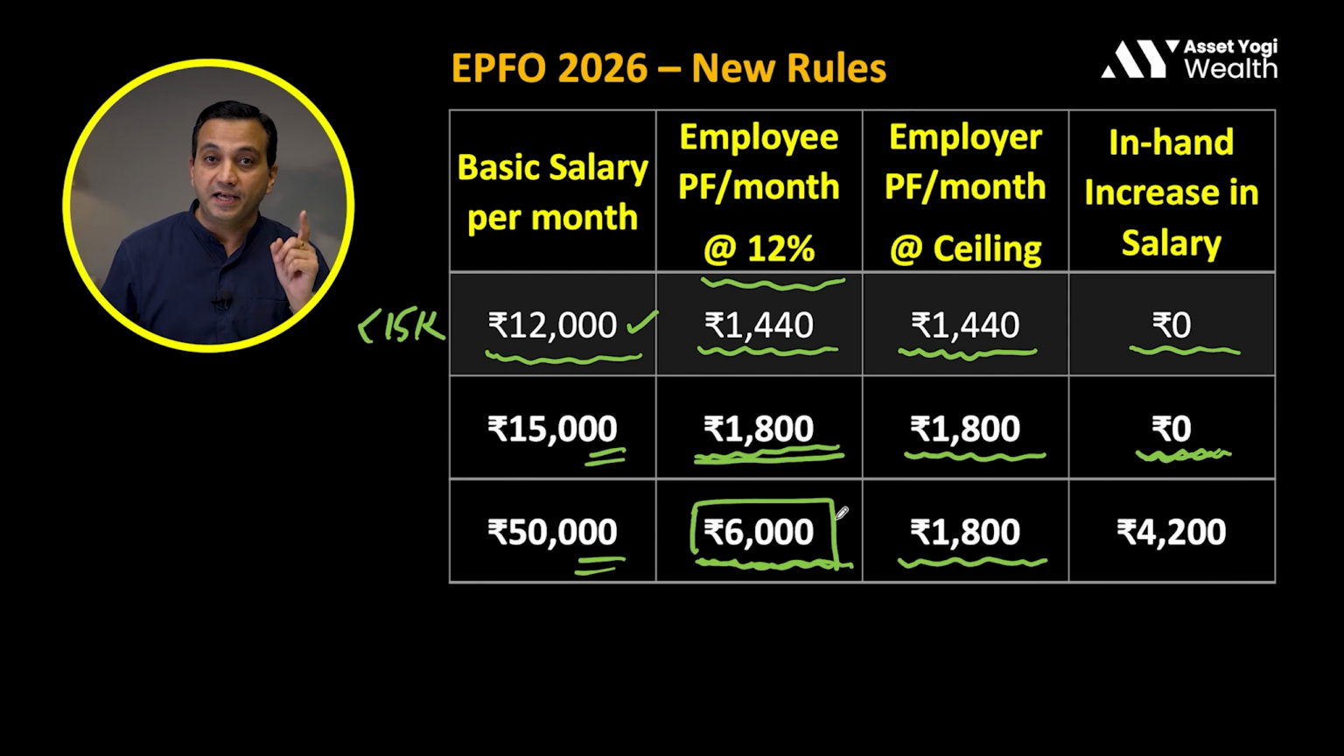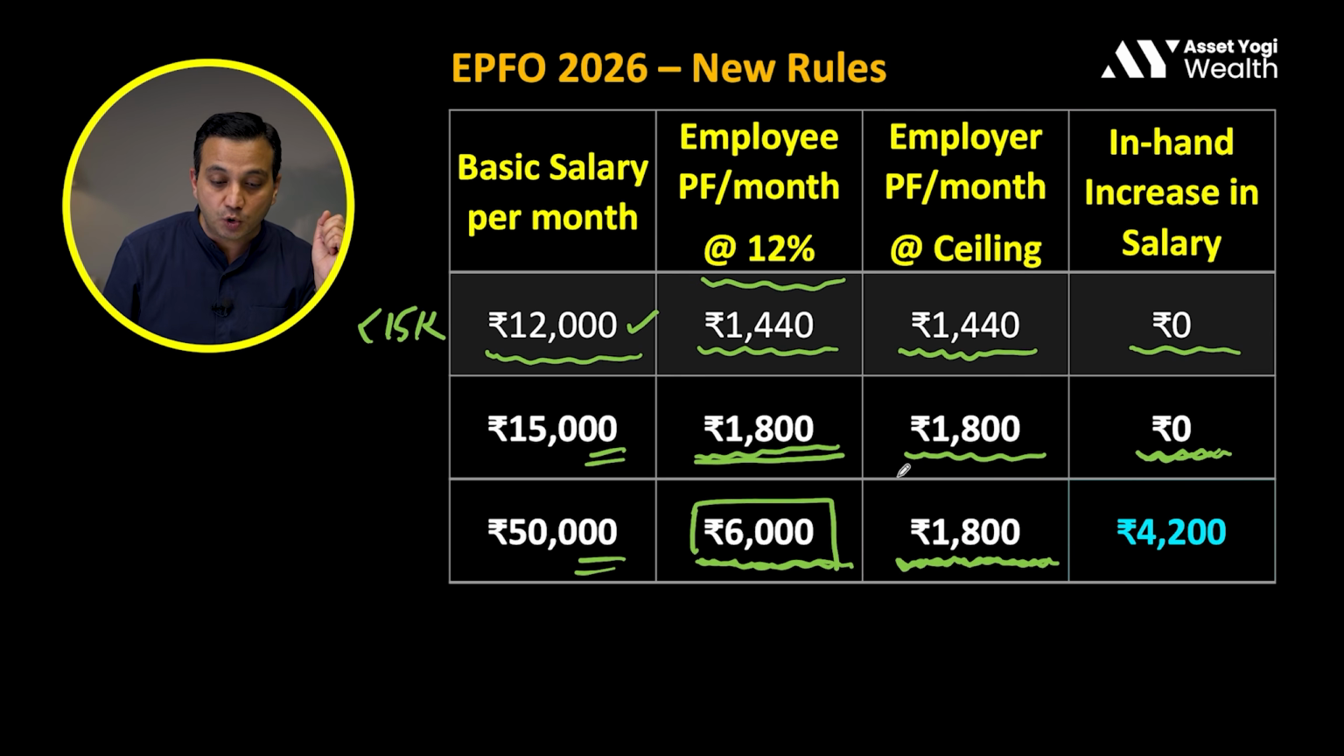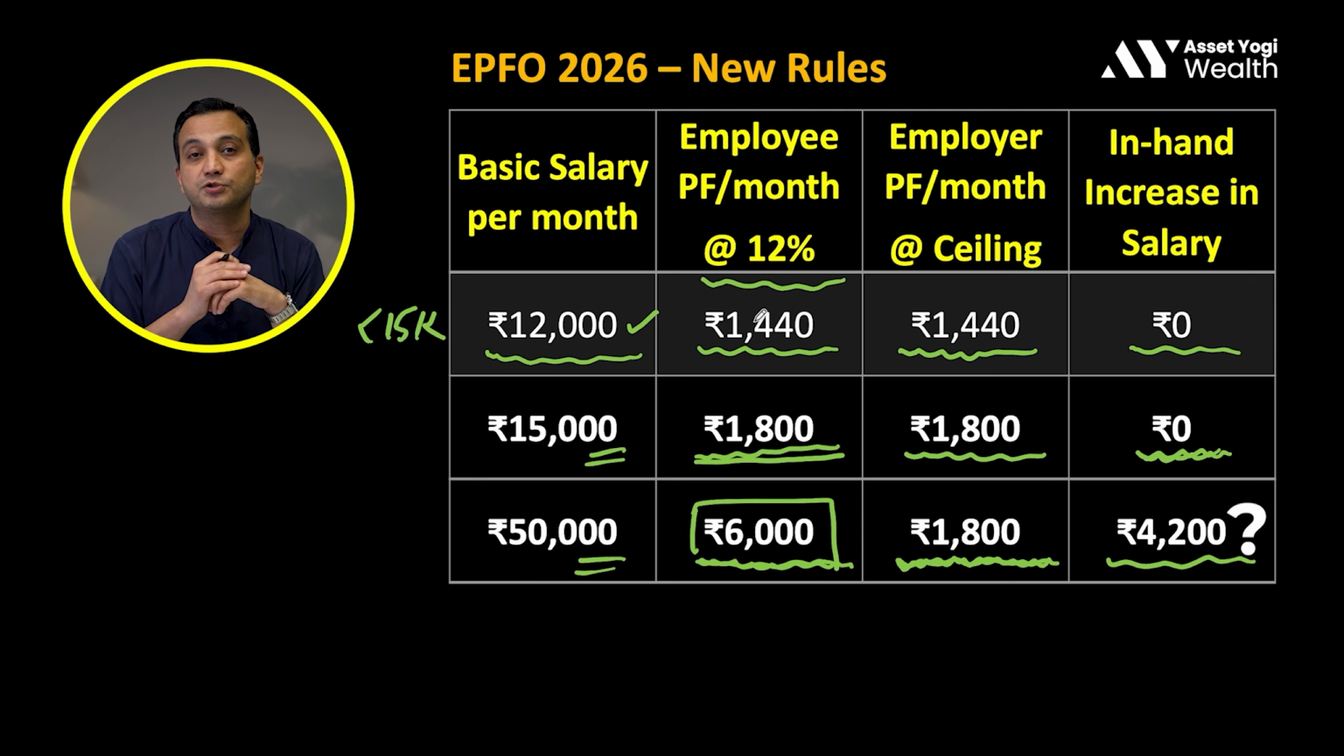But the question is, if most of the employers decide to only opt for this mandatory contribution of 1800 rupees, that means you are going to get more in-hand salary. The balance 4200 rupees is going to get added to your in-hand salary. I'm not taking tax considerations for simple calculation right now. So now the question is, what do you do with this 4200 rupees?